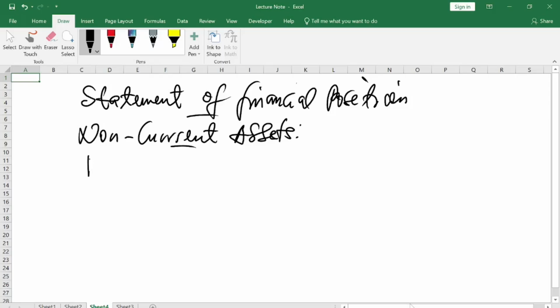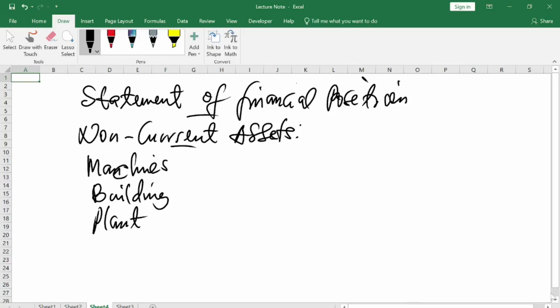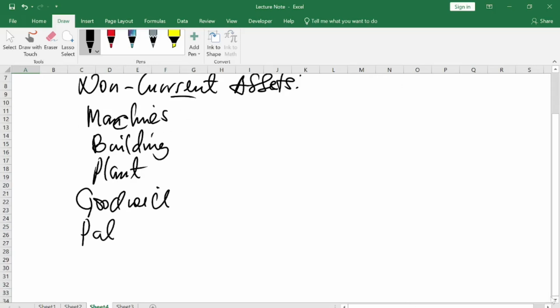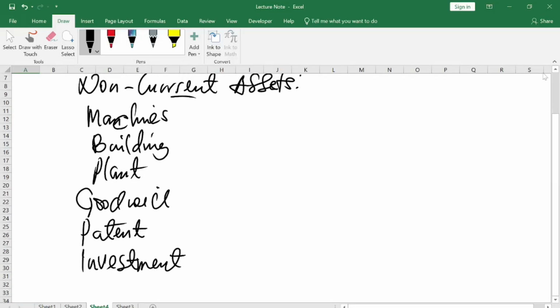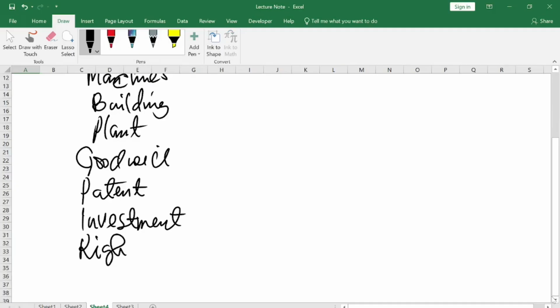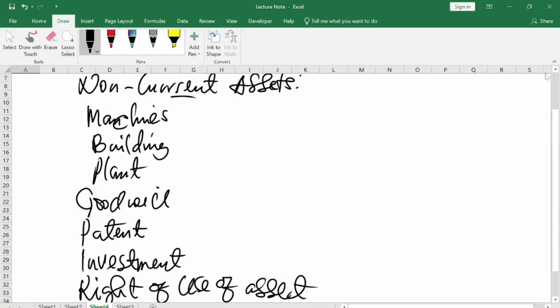Where you will have machines, buildings, plants, goodwill, patents, and investments. Or maybe you will also have right of use assets. These are some of the non-current assets you may find under non-current assets.